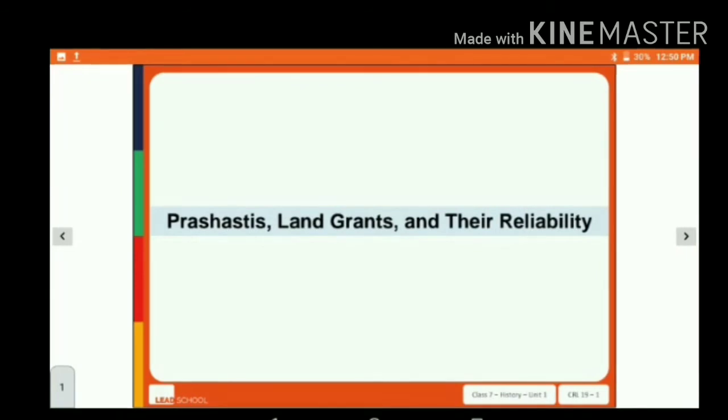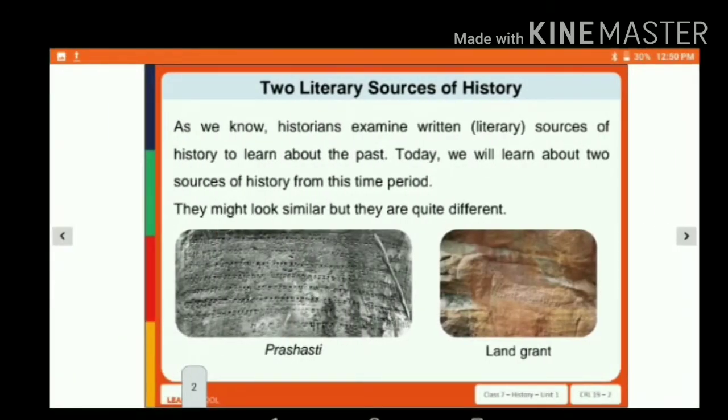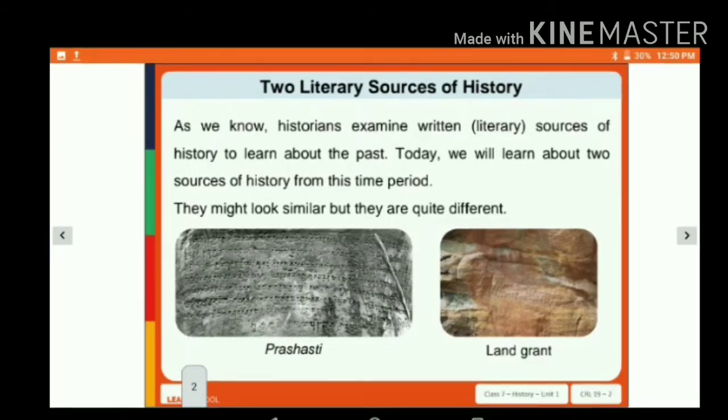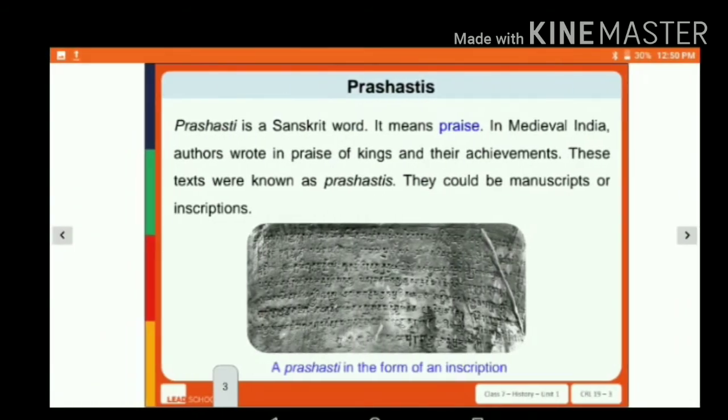Now let us discuss what we mean by prashastis, land grants and their reliability. There were two literary sources of history. As we know, historians examine written sources of history to learn about the past. Today we will learn about two sources of history from this period. They might look similar but they are quite different. The first one is prashasti and the other one is land grant.